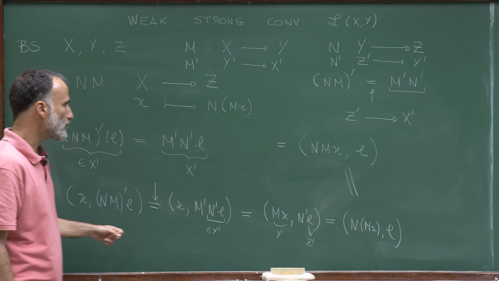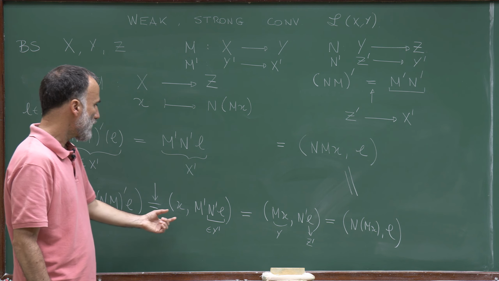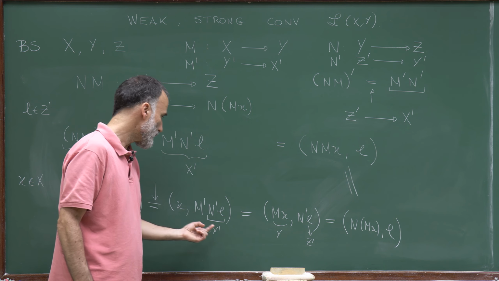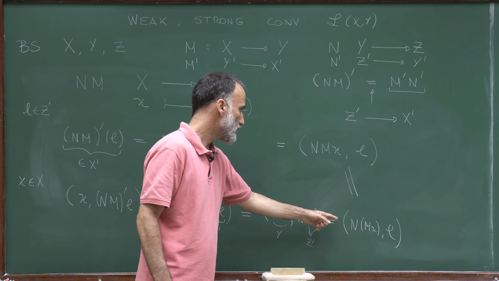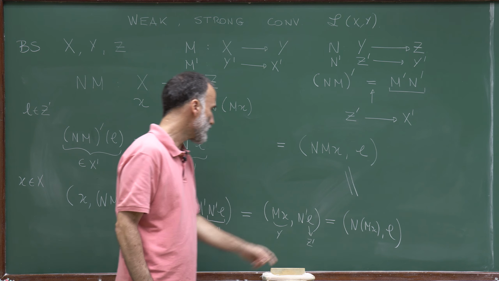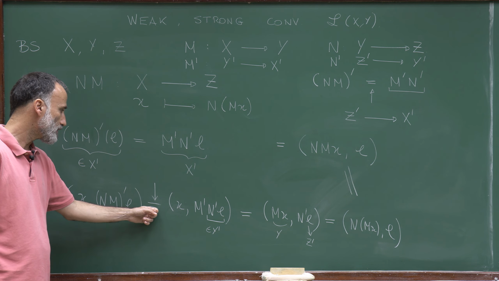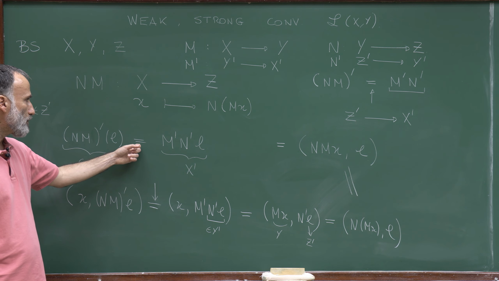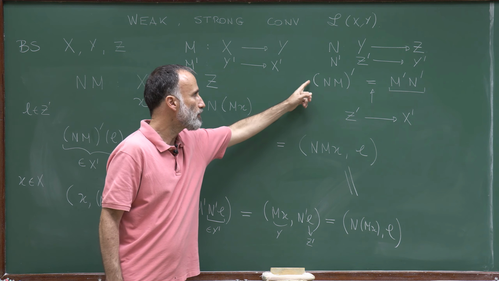So we computed the left side, we computed the right side, and we showed they're equal. The left side we computed by using the definition of the transpose, and the right side we computed by using twice the definition of the transpose. Since the expressions we obtained are equal, we concluded that this identity holds for all x. If this identity holds for all x, we have this identity for all L, and if this identity holds for all L, we have this identity.